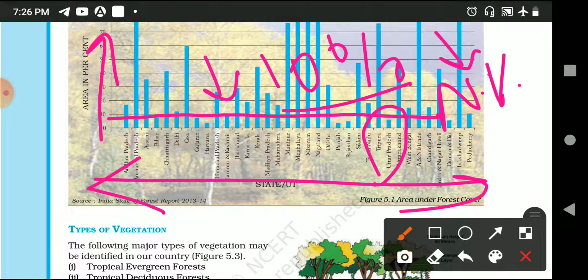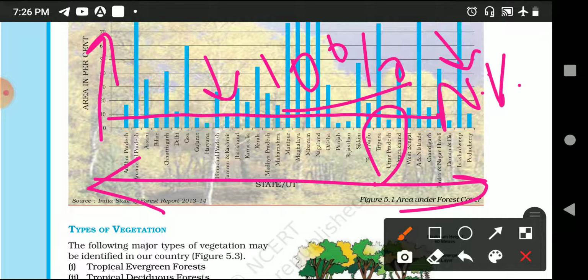But according to our sources, or according to geographers, it is said that if you want to live, your area should be occupied by about 33% natural vegetation.